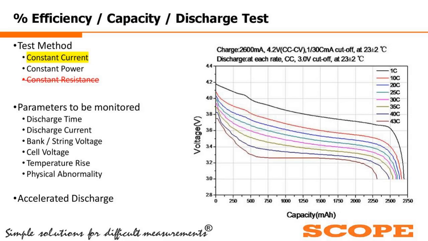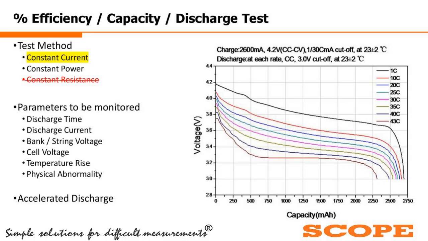Now, if you see the graph at 1C, the rated discharge is happening and the battery bank capacity is maximum in this case. But the same battery bank we are discharging at 10C, that is 10 times the rated current, 20 times the rated current, and up to 43 times the rated current. Now, you can compare the rated discharge capacity and the 43 times rated current discharge capacity. You will see there is a certain difference in the battery bank capacity.